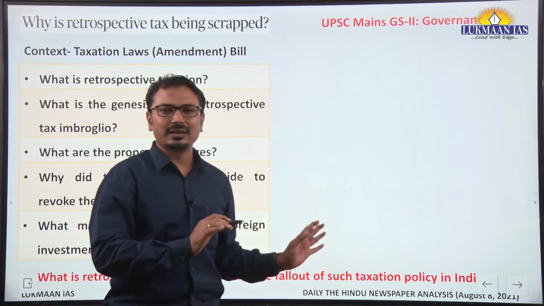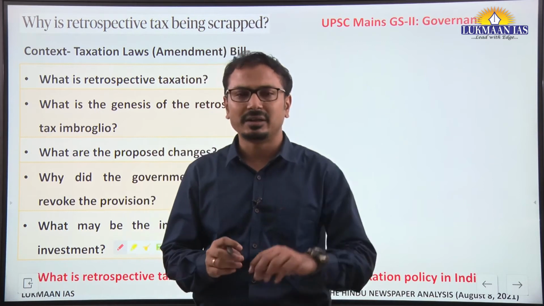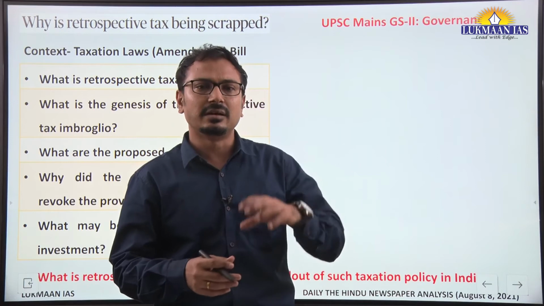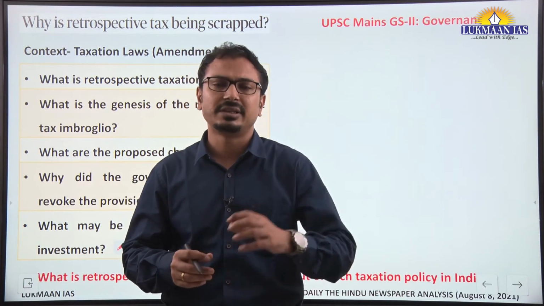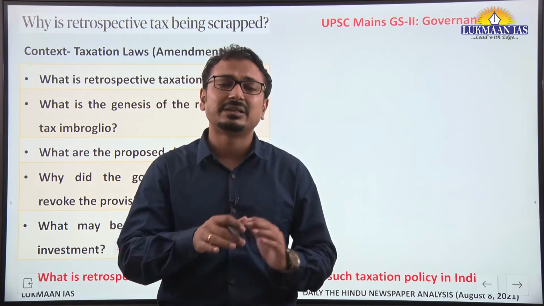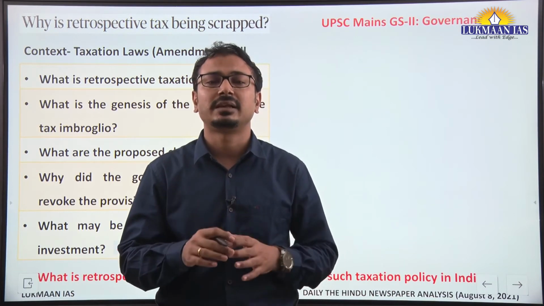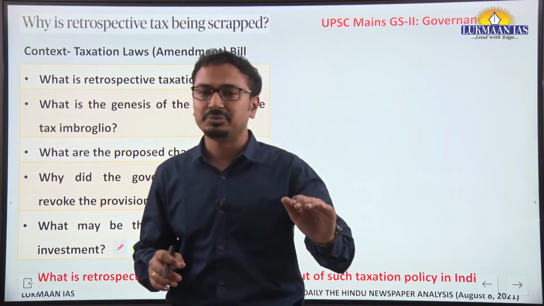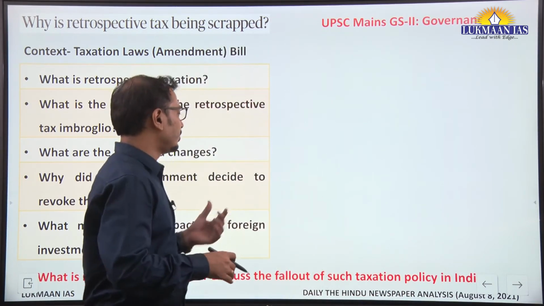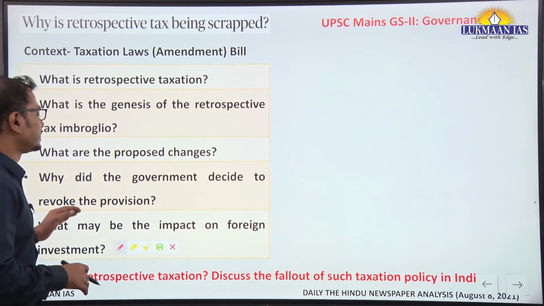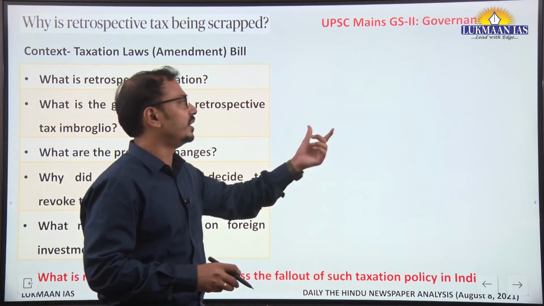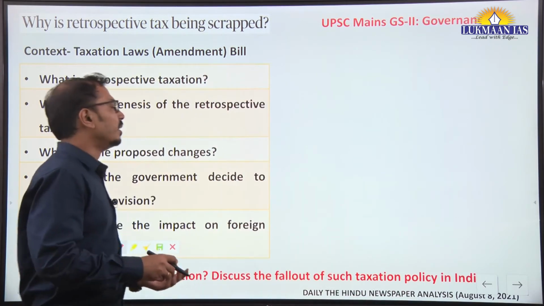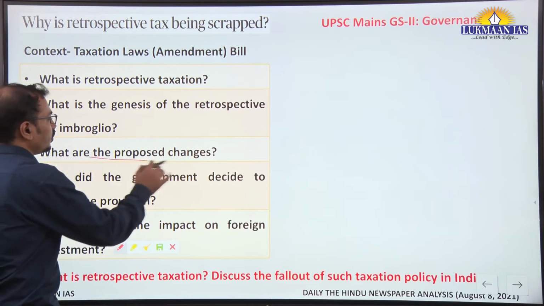In this particular newspaper article, each and every detail regarding the timeline, the money involved, the transactions and the names of the companies is given, but that is not that important. We have to understand the examples of the two companies, the stand taken by the international tribunals, and why the government is now forced to take the decision to revoke, because many countries are now allowing the seizure of India's properties in these countries.